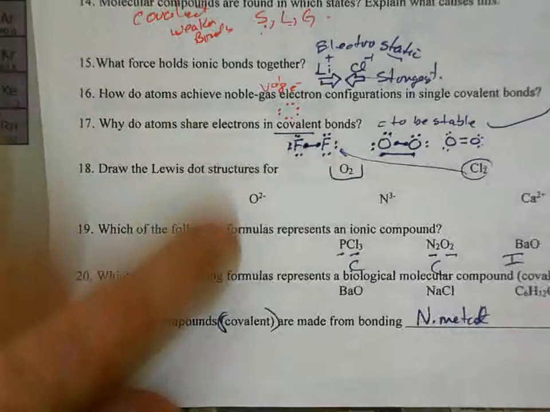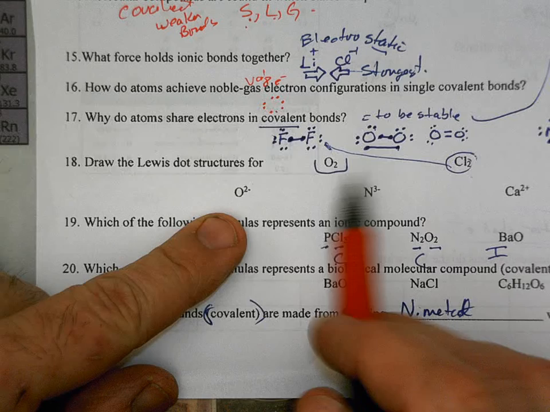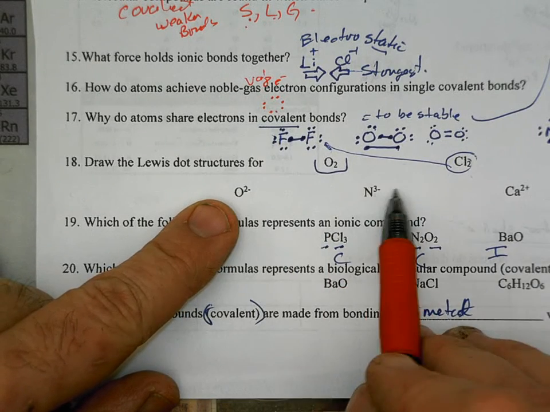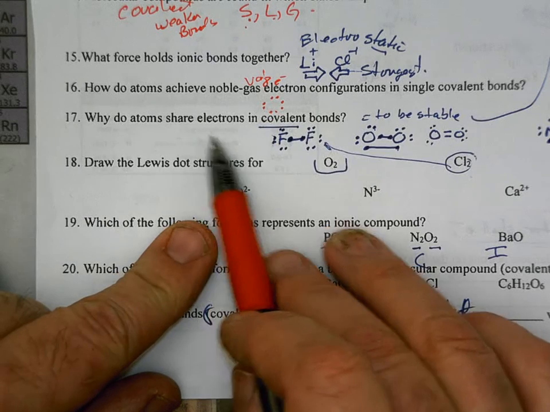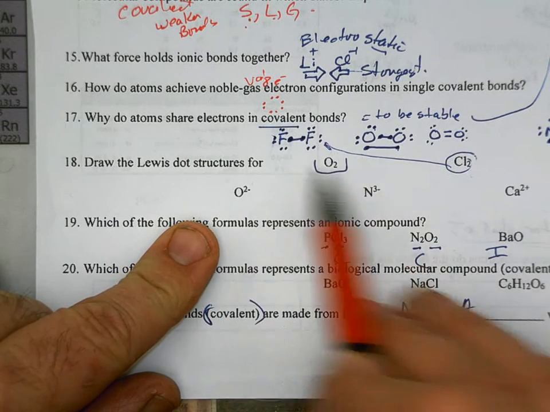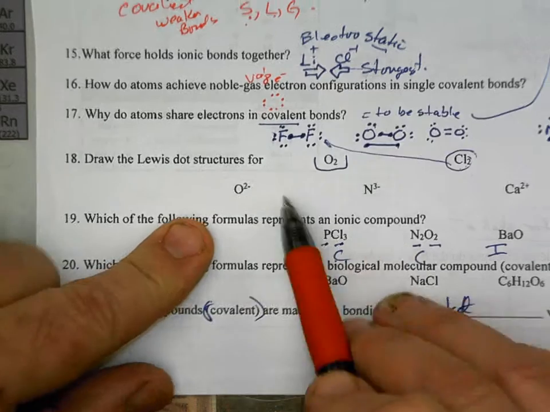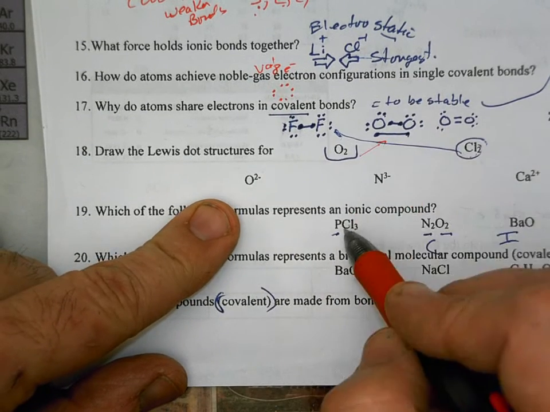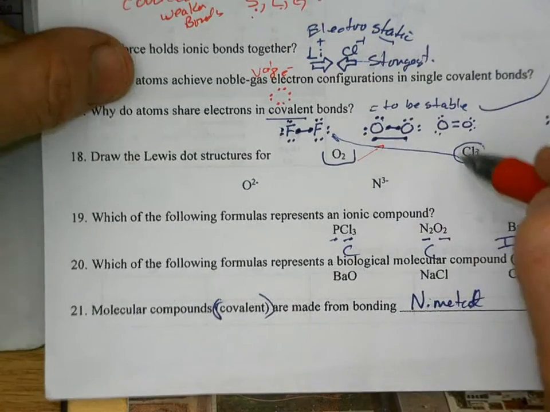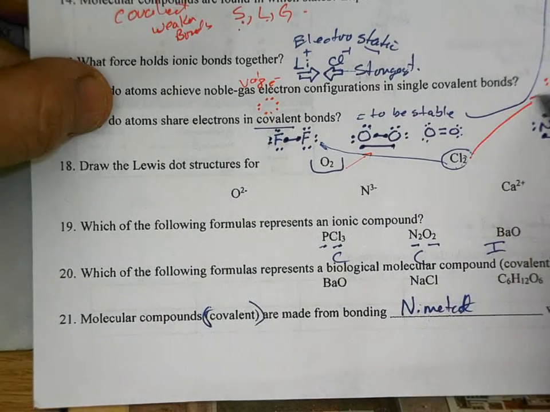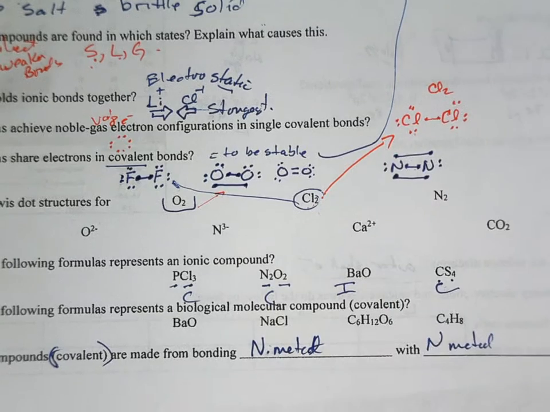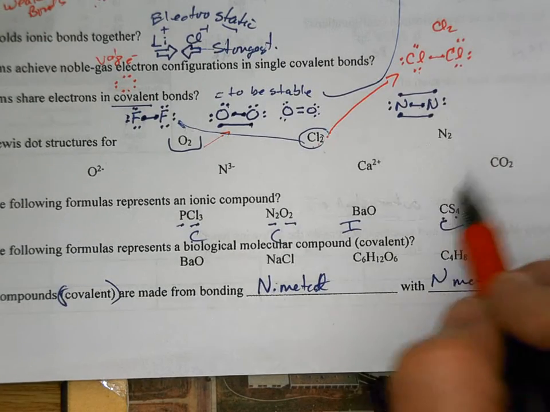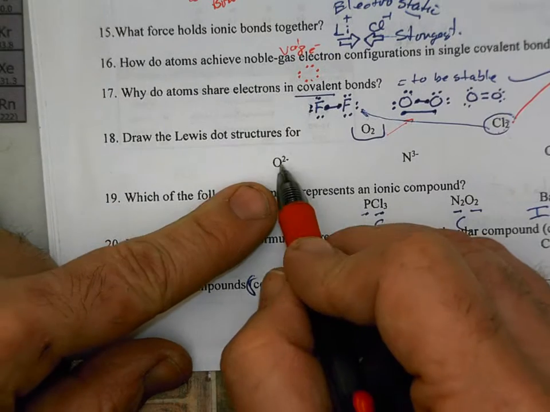Number 18, draw the Lewis structures for these. Well, let's see here. It looks like I did some of these last night on the number 17 one. So, did that one. Let's see, oxygen. Okay, there's oxygen right there. Chlorine. Okay, you can come up and just look at what I just did there. I drew the Lewis structure for chlorine. Nitrogen, we drew it there. It's going to share those 3 pairs. Okay, now oxygen, the Lewis structure.